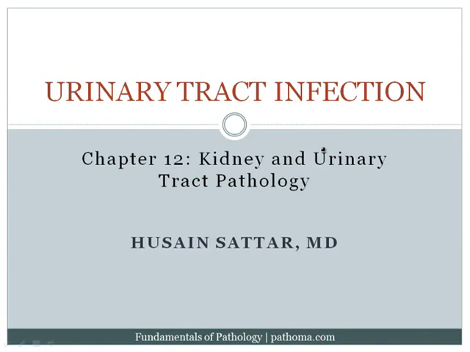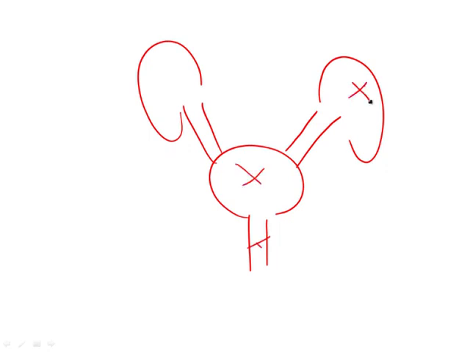Okay, moving on to urinary tract infection, let's just remind ourselves that we've got this urethra, which is draining the bladder, and of course what feeds into the bladder are the ureters, and those are coming off the kidney. So in urinary tract infection, we can have infection of the urethra, the bladder, or the kidneys. Now, most commonly when you get infection of any of these regions, it's usually due to an ascending infection. So it starts in the urethra and it works its way up.